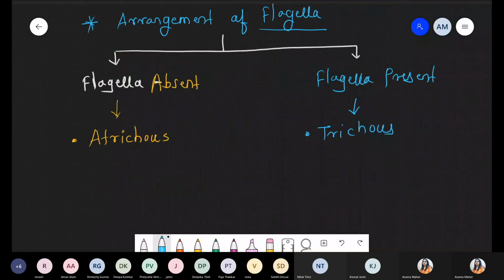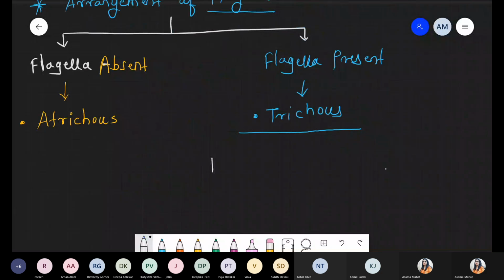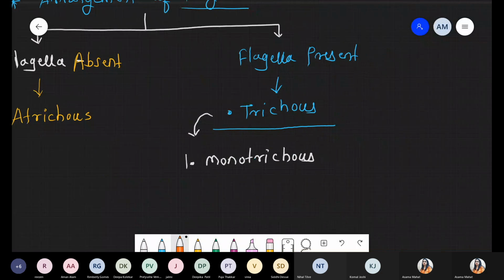Continuing, under trachus, where flagella are present, the first condition is the monotrachus condition. In a diagram, if you want to represent monotrachus, it means a single flagellum is present. I'm not giving the explanation part, because you just understand the image and you can write your own. No need to write each and every sentence, not important.